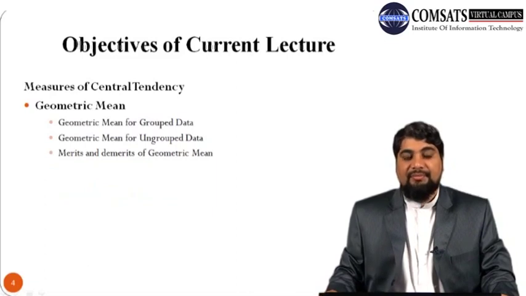We will also discuss another measure of central tendency, which is the geometric mean. We will discuss methods for calculating the geometric mean for grouped data as well as for ungrouped data, and we will also discuss some of the merits and demerits of the geometric mean. So let's start.